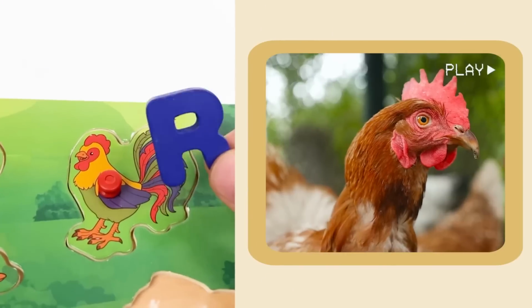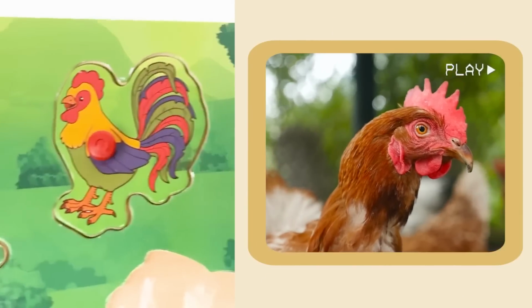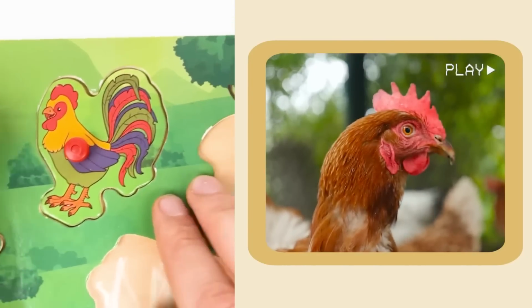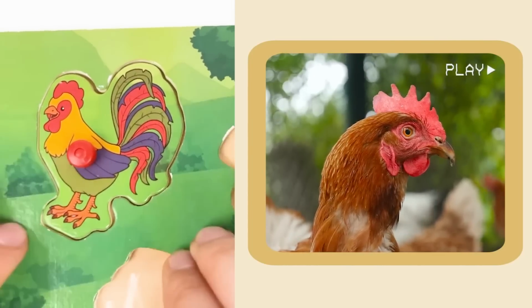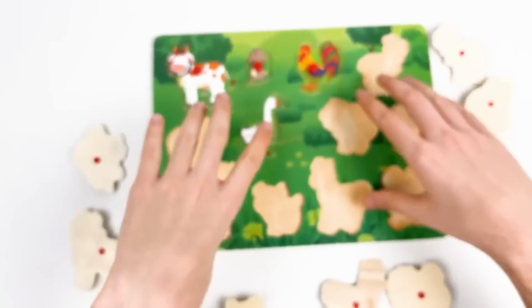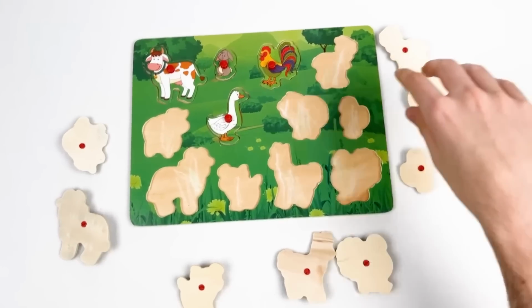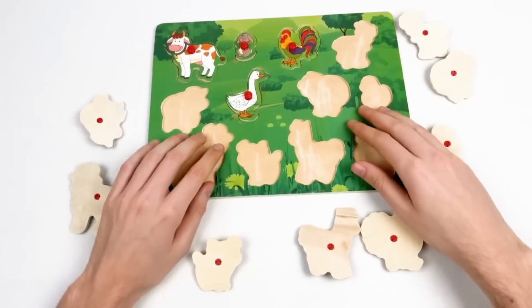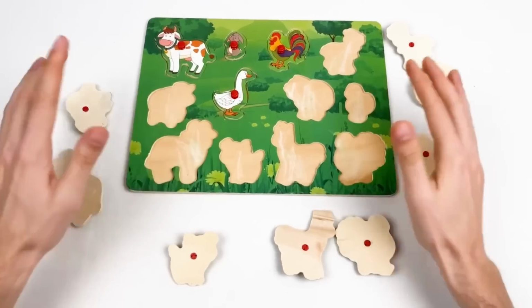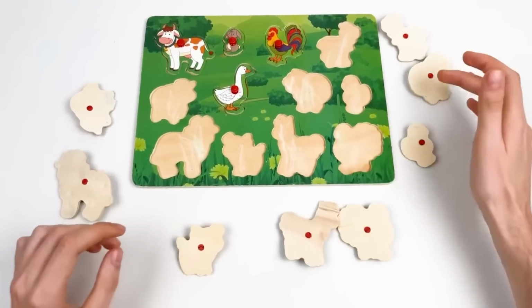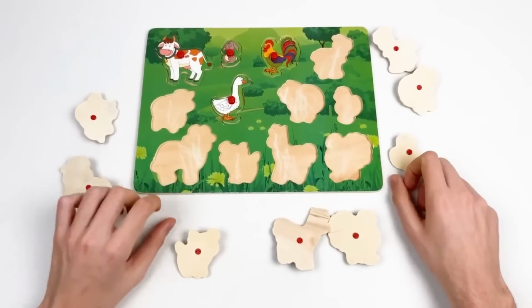And here is the fact about the rooster. Every morning, roosters crow to say, wake up. So that's what they're doing. That's a really interesting fact. Let's continue with our next farm animal. And the next farm animal is going to be the goat. Okay, where could the goat be? It could be anywhere here. It could be this, it could be this one, or it could be this. Let's try.